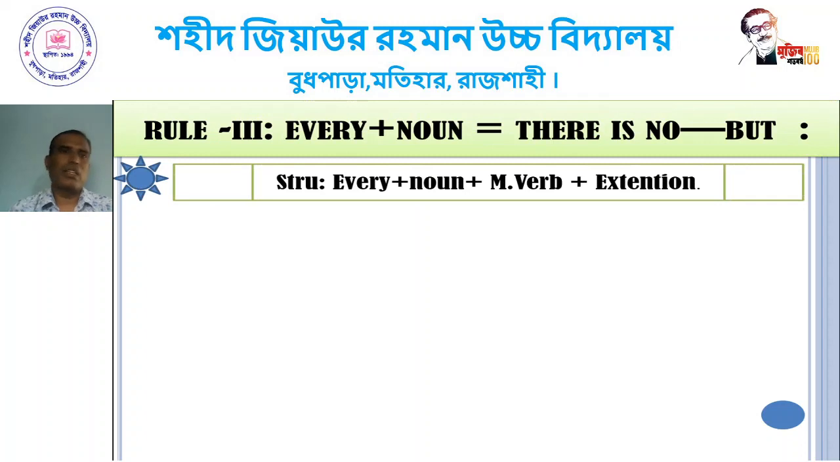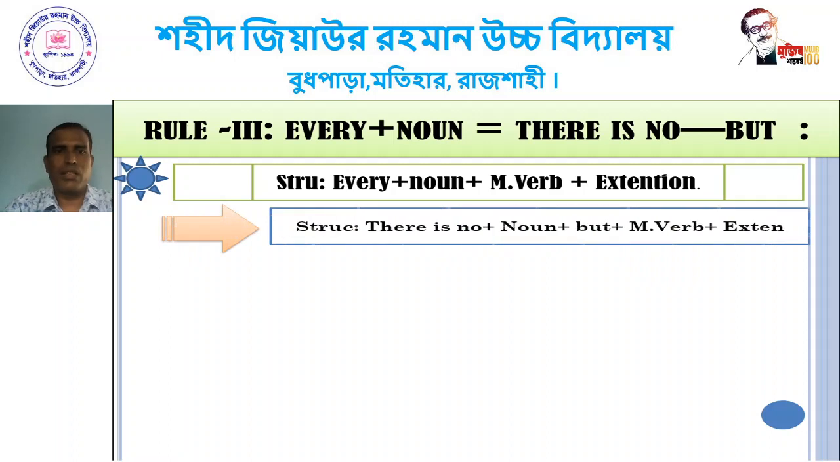Dear student, rule 3: every plus noun equals there is no ... but. The structure is every plus noun plus main verb plus extension. If we change this sentence to negative, the structure will be there is no plus noun plus but plus main verb plus extension.